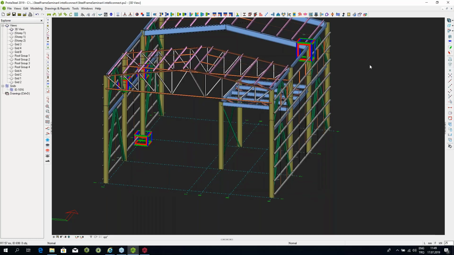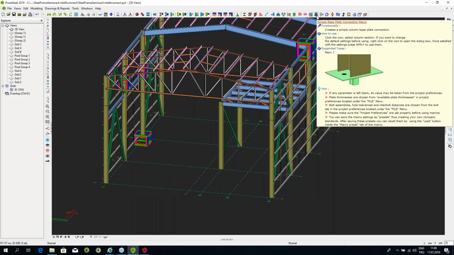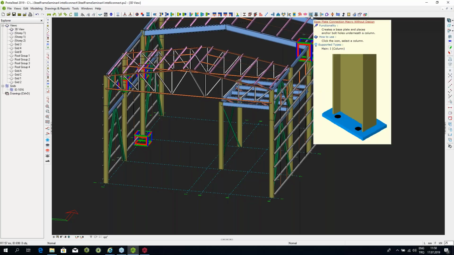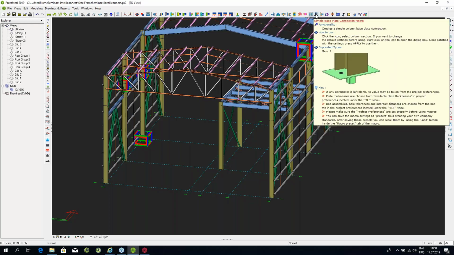But upon the request of some of our users, we've created a simple base plate connection for simple hinged columns and simple fixed columns, and this one also has the design feature. So with this one, you can design your simple columns, small, not large columns, not columns with very large loads, in which case you need to design them yourselves at the moment. But at the moment, if the columns are simple and straightforward, you can create the simple base plate. You can use the simple base plate connection macro, and it will design the connection as well.